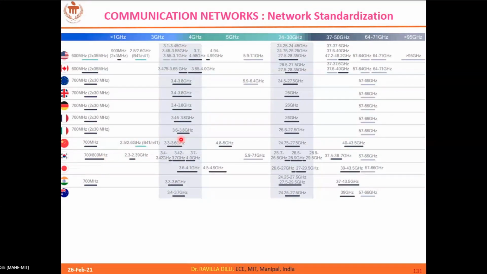And similarly, you can see here, this is actually the FR1 frequency bands. You can see in India 3.3 to 3.6 giga. This is the frequency band in FR1 for 5G. Same way here 24 to 30 giga. These are the majority of the bands that are used for implementing 5G networks.